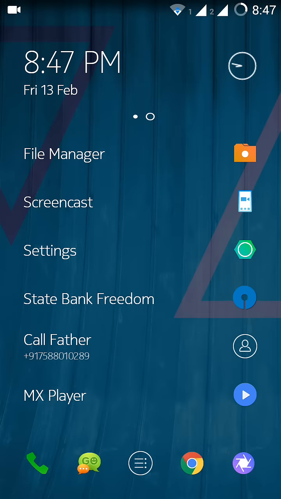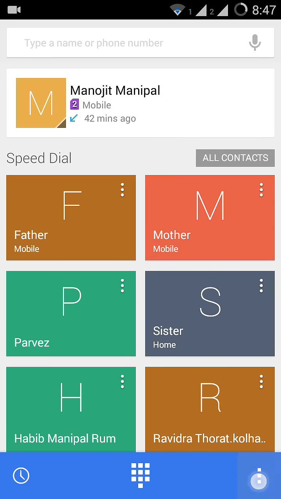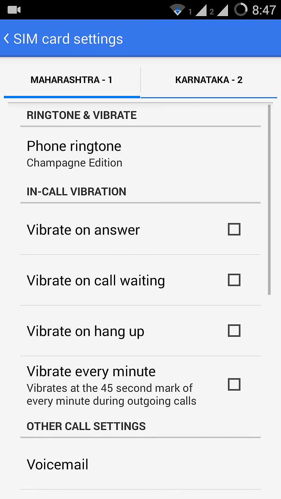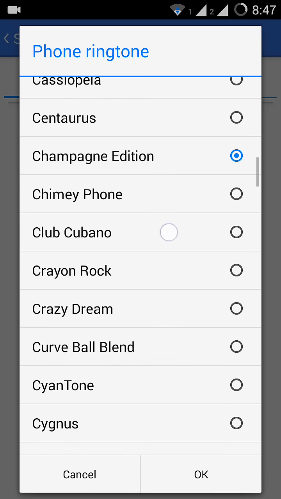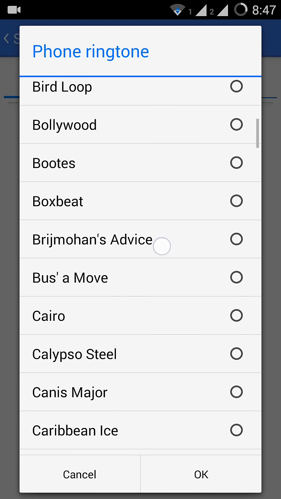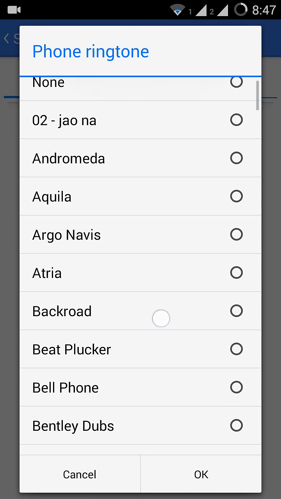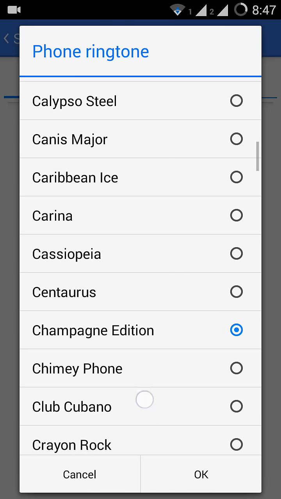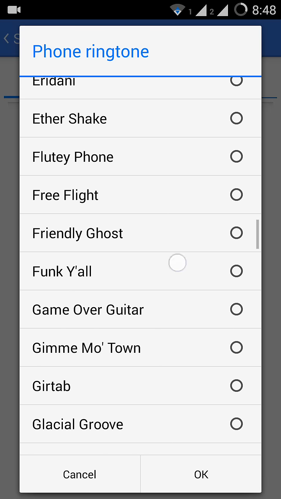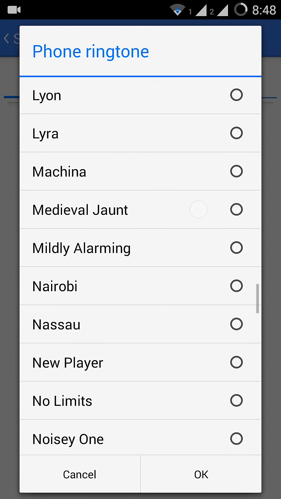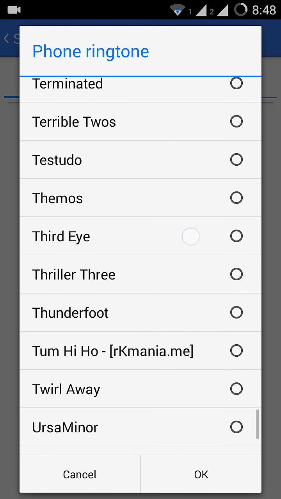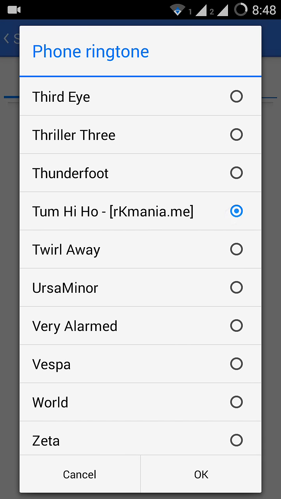Then go to your caller option, then go to settings, then SIM card settings, then SIM 1 phone ringtone, then see where that ringtone is now. Where is that ringtone? It should be down, maybe. Just look at that. Where is that ringtone? See, Tum Hi Ho. It's here.